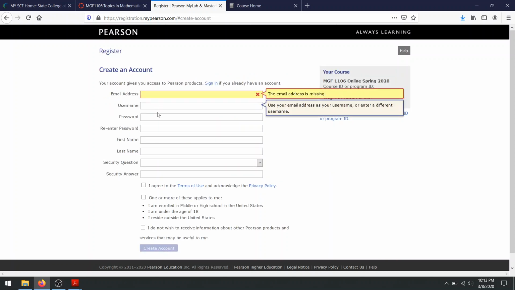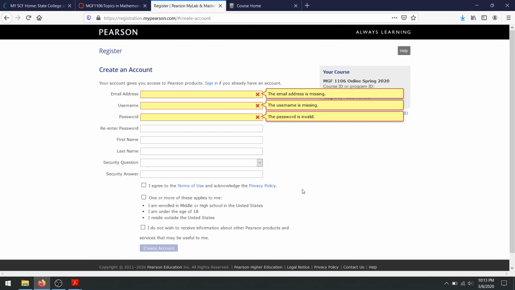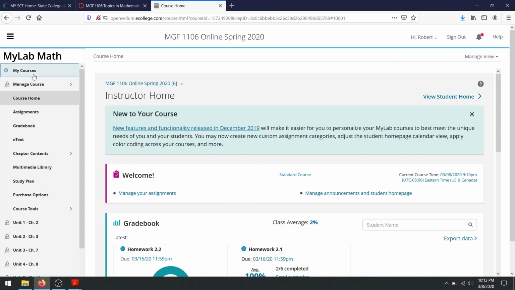Again, I already have an account, so I'm not going to go through all this, but you make a name, you make a password, a security question, click all the boxes that say yes please, and then you'll be taken to the next page where it either says, okay, did you buy it, or are you going to buy it with a credit card? That screen also, if you scroll down, has a little blue link that says I'd like to try a 2-week free trial, so that'll at least get you in. But the next page is how you're going to show you're going to pay for it, and then the next page after that will get you into the course.